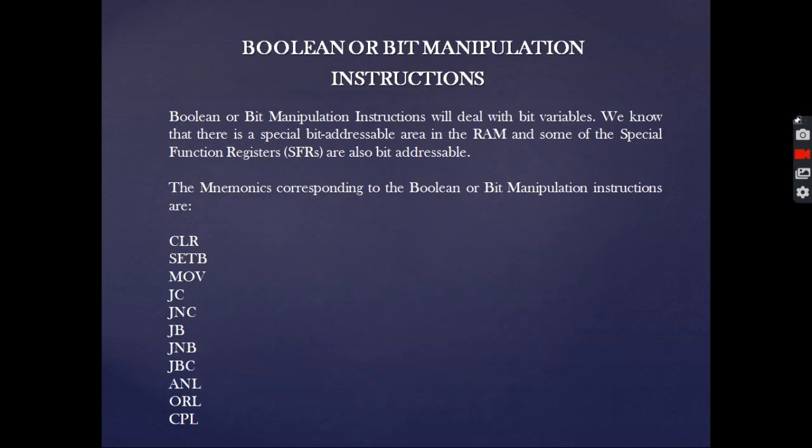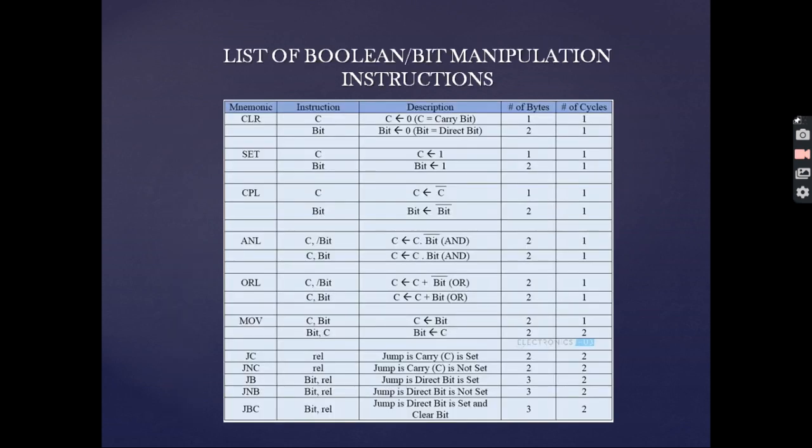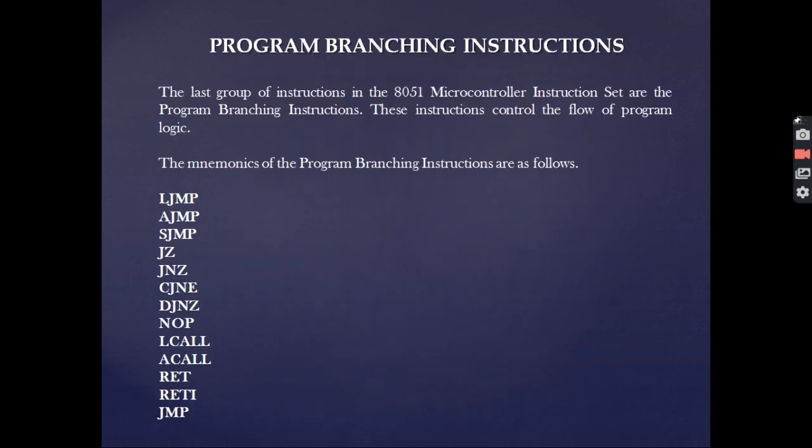Now comes the boolean or bit manipulation instruction, which deals with bit variables. Some of them are CLR, SETB, MOV, JC, JNC, JB, JNB, JBC, ANL, ORL and CPL. This table also denotes the various boolean or bit manipulation instructions used in 8051.